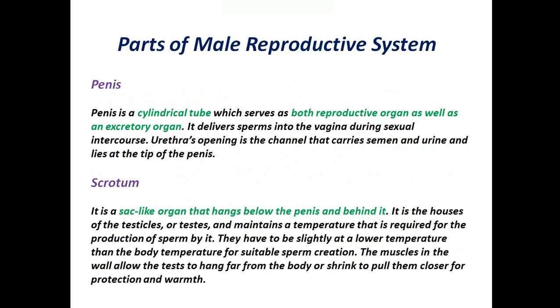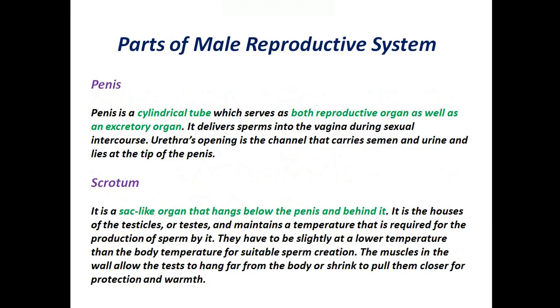So the first organ is penis. Penis is a cylindrical tube, which serves as both reproductive organ as well as an excretory organ. It delivers sperms into the vagina during sexual intercourse. Urethra's opening is the channel that carries both semen and urine, and lies at the tip of the penis.